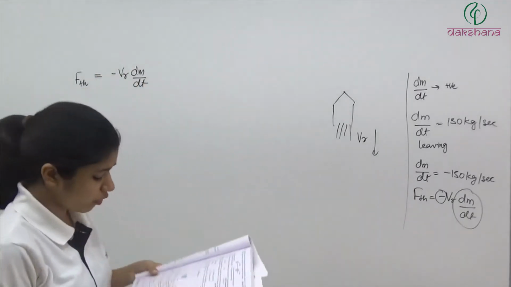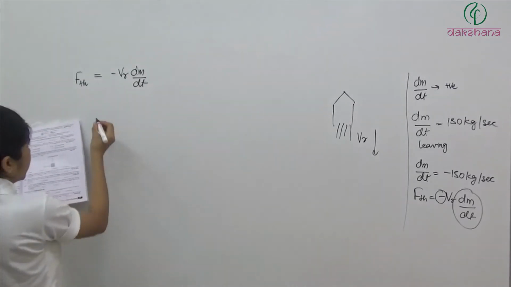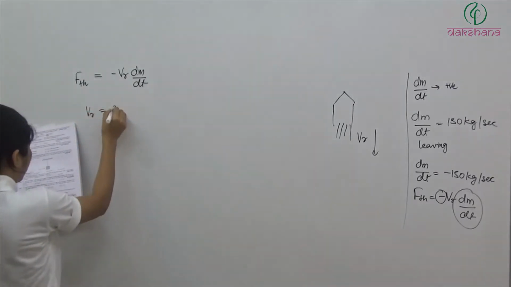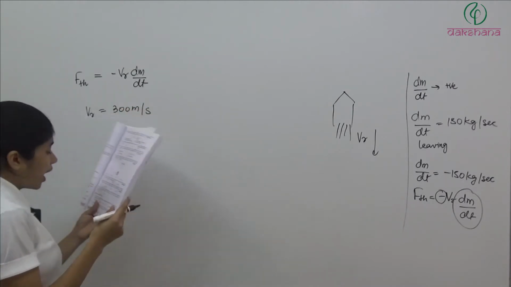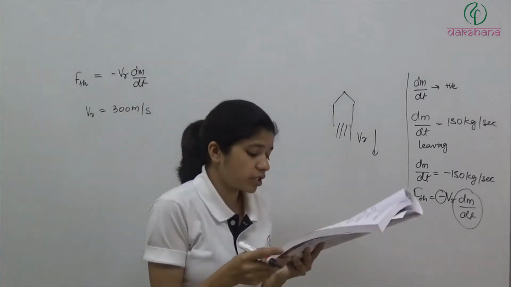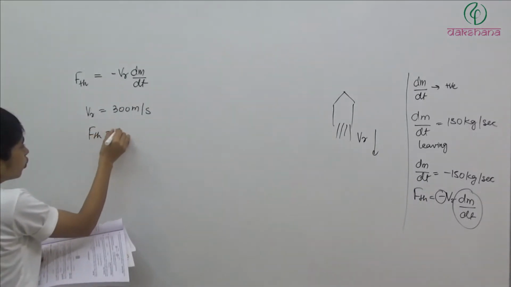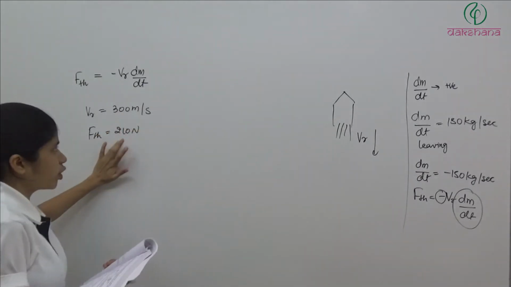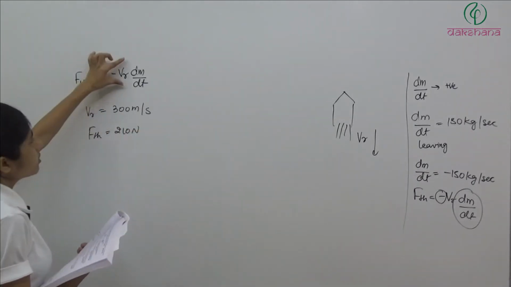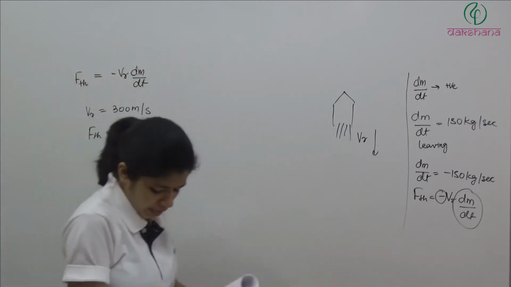So here what is given is that the relative velocity of the ejecting gases is equal to 300 meter per second, and the force which the rocket is feeling is equal to 210 Newton. So we know Vr, we know F thrust, and we can find out dm by dt.